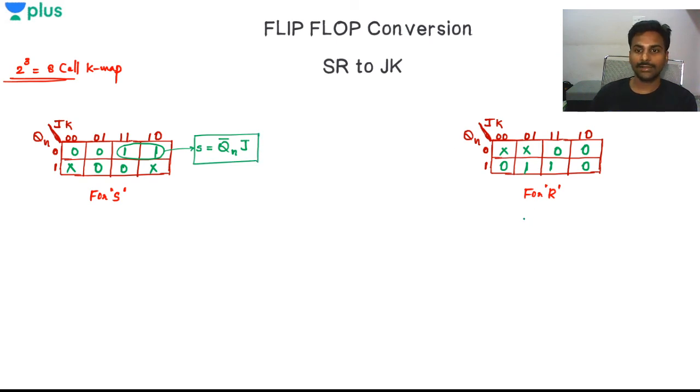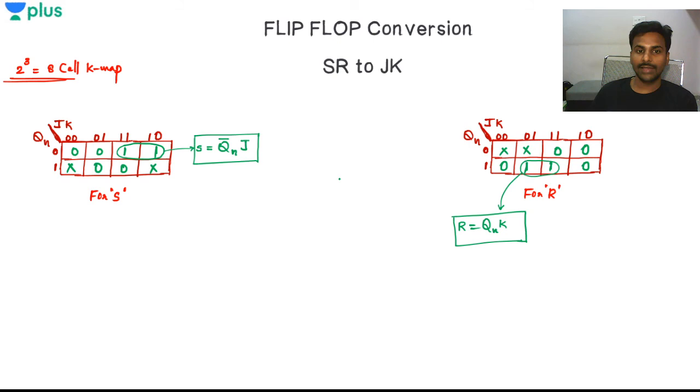Okay, and what is the relation of the R with K? We need to find it out, right? So what is the grouping? This is the grouping, 1 and 1. If I have grouping like this, then what is the Boolean expression here? It is Qn only, right? This is Qn, this is common, Qn into K. So this is basically the value of R going to be. So R equals to Qn into K.